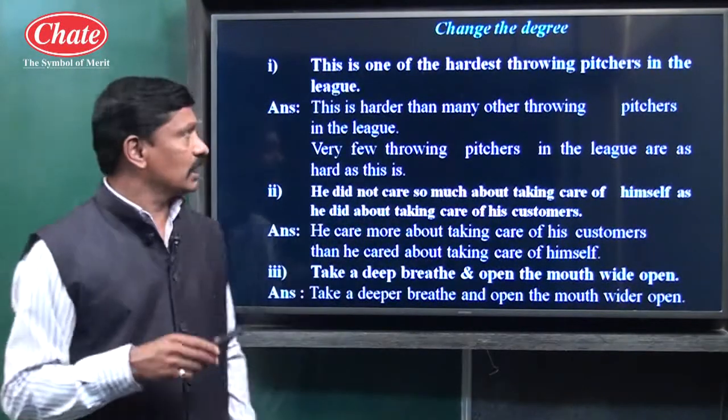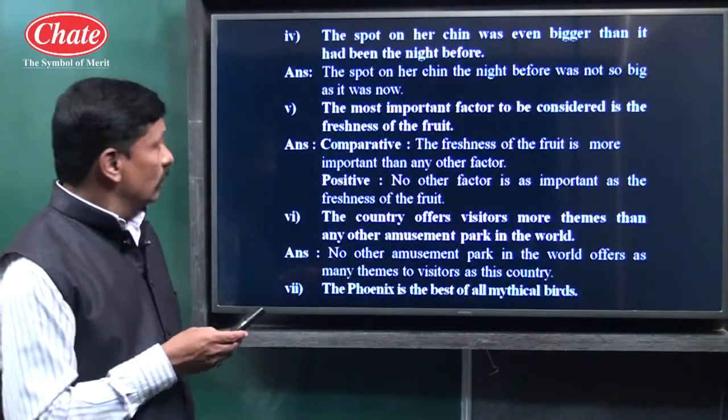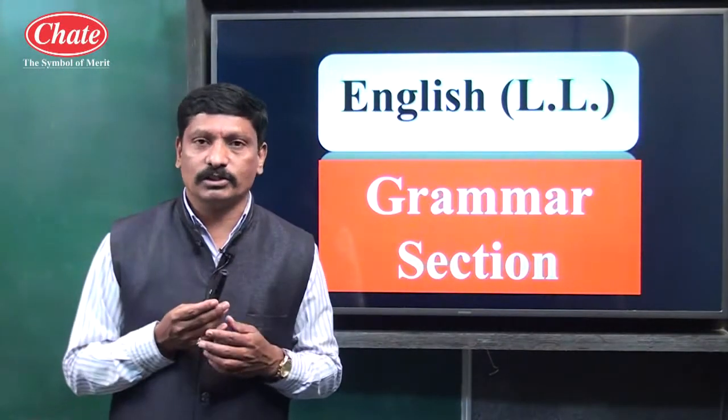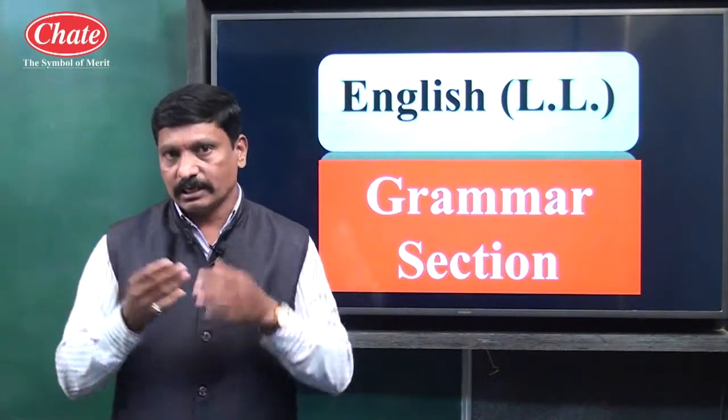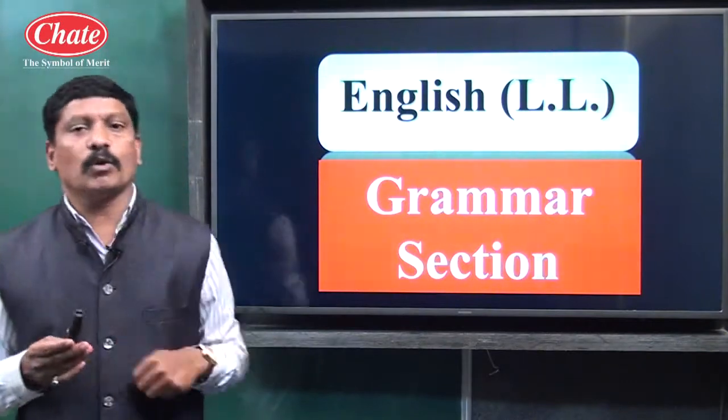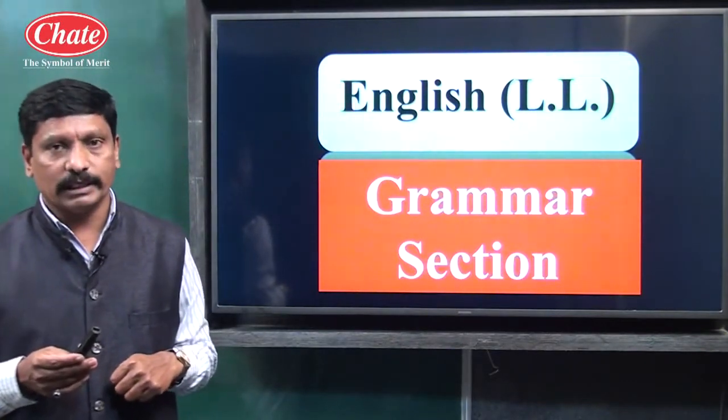Now try to understand, children, what comparison we come across in this particular degree topic. We come across three types of comparisons. I will repeat once again, children.